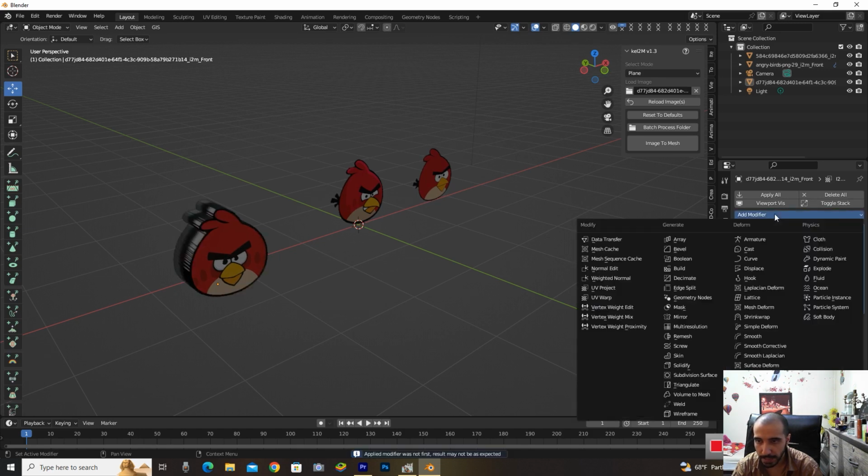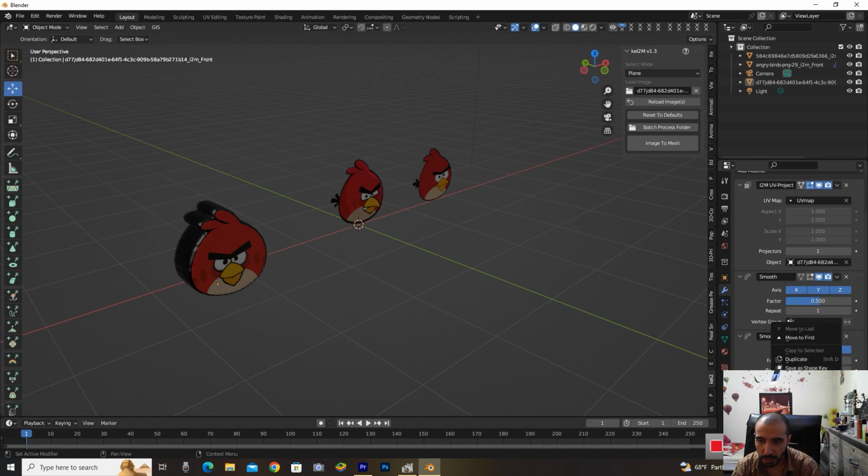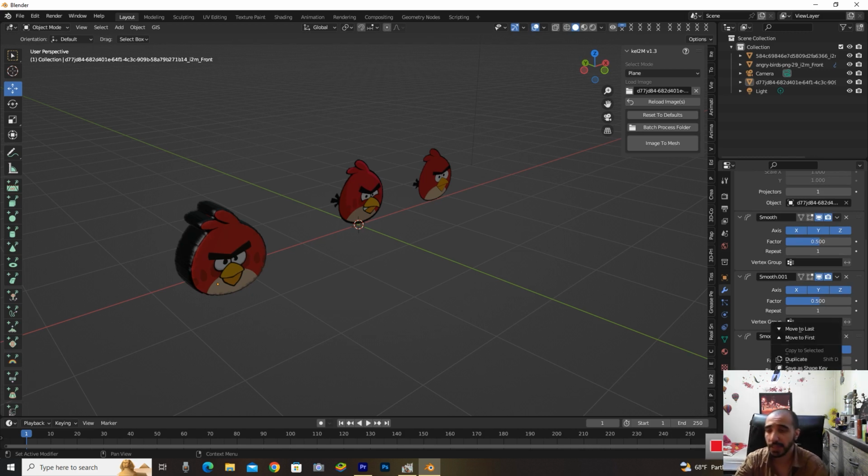Apply that, yes, and then select the smooth, duplicate it with Shift on the keyboard, like this. To close all of this window in here, I apply that, what I say, you select Apply as Shape Key, yeah, very good.